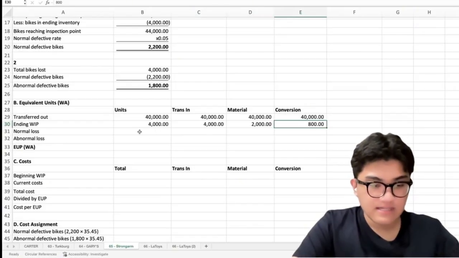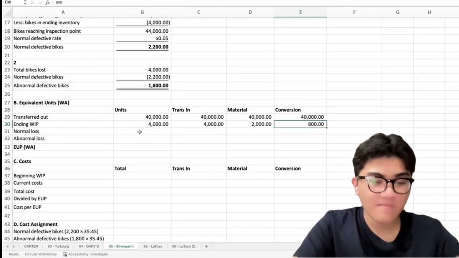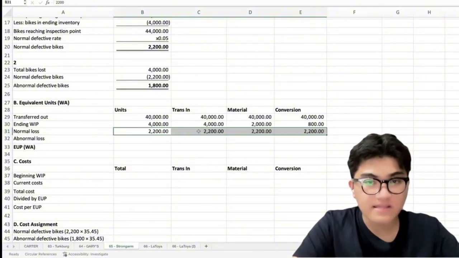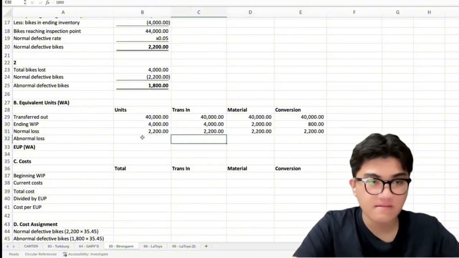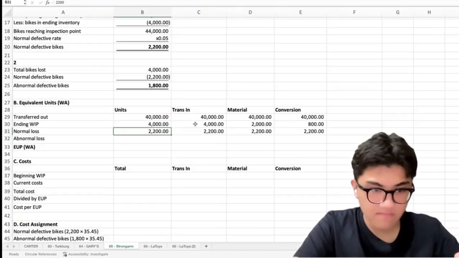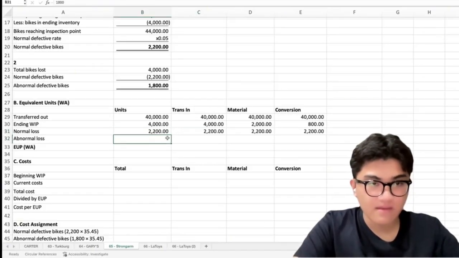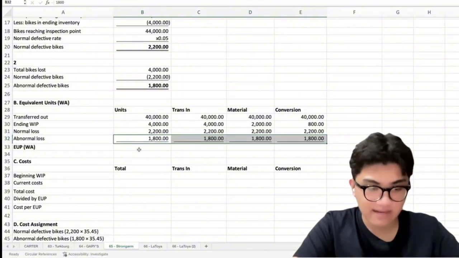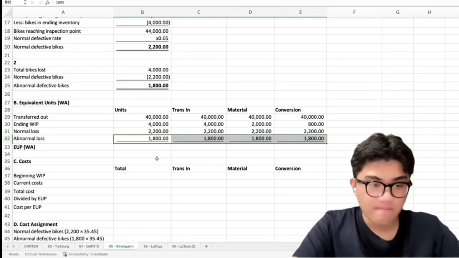Okay? So for the normal loss of 2,200 units, yan, for all columns na yan siya. And abnormal loss of 1,800 units. Okay.